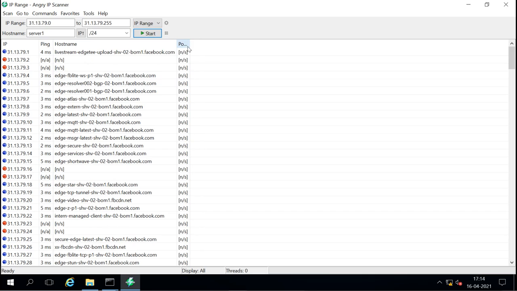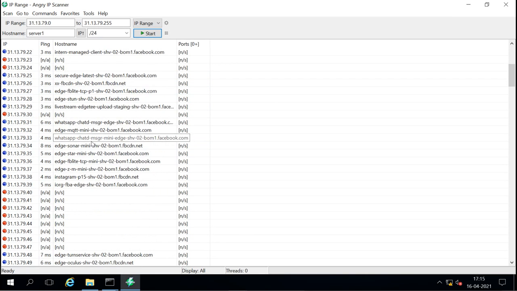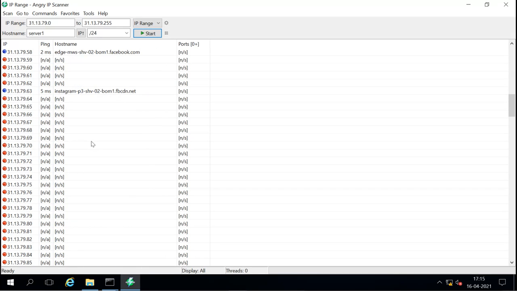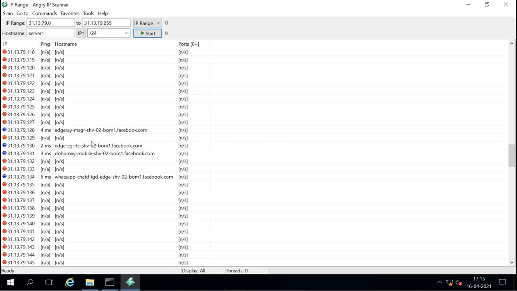And it also tries to find out the available ports on those hosts, but it is not able to find any, but it finds these hosts here. It also resolves the names of those hosts. These are the names of the hosts which are alive, and these are the IP addresses of those hosts which are alive. And we can see here there are 75 hosts alive. So within the range we have these IP addresses which are alive.